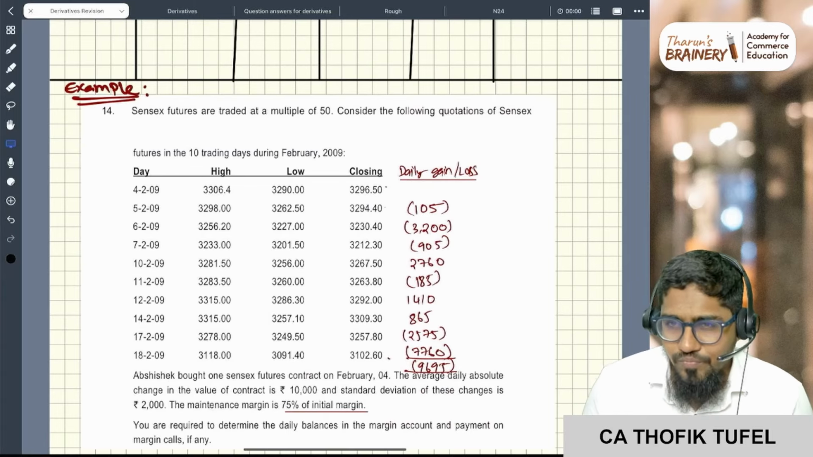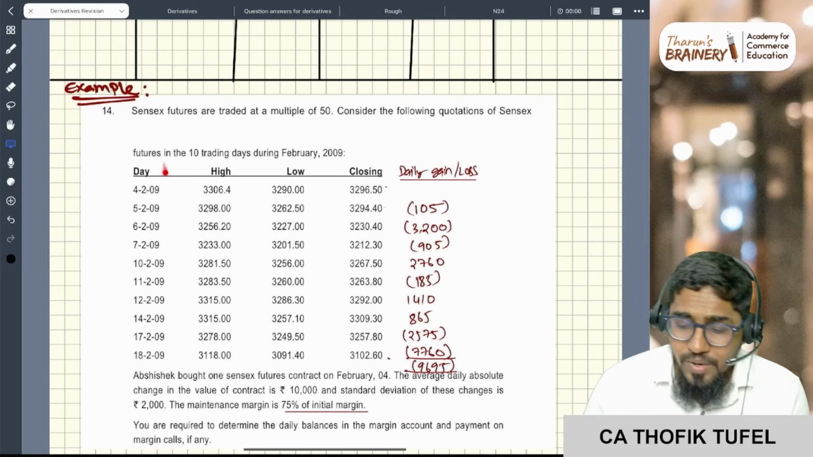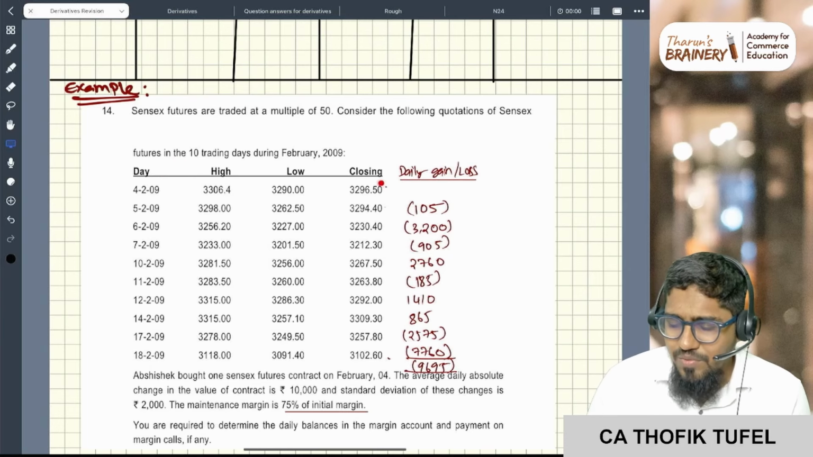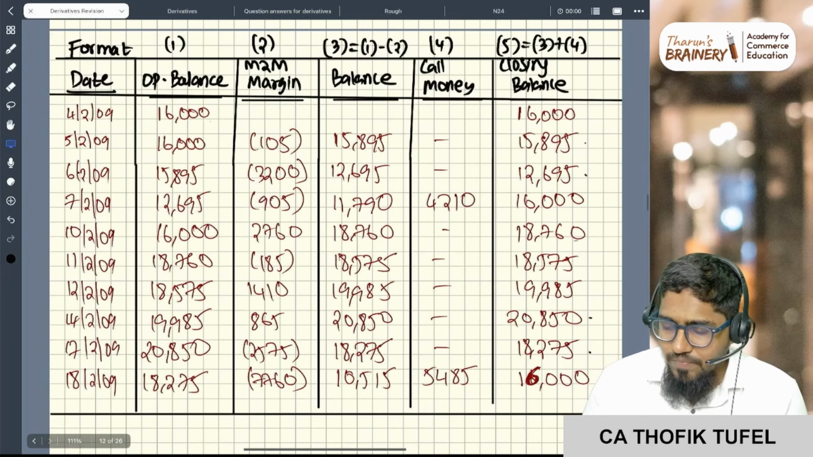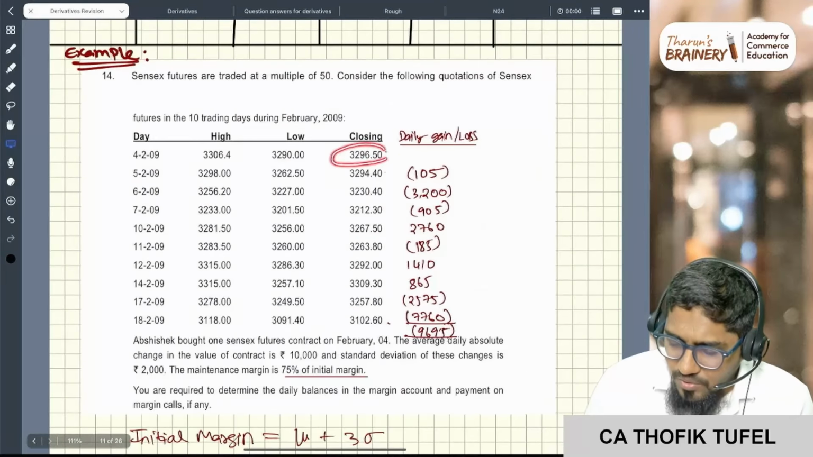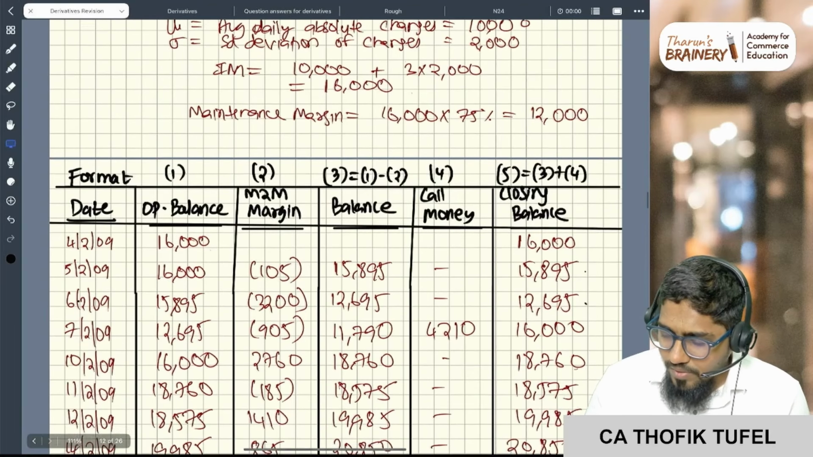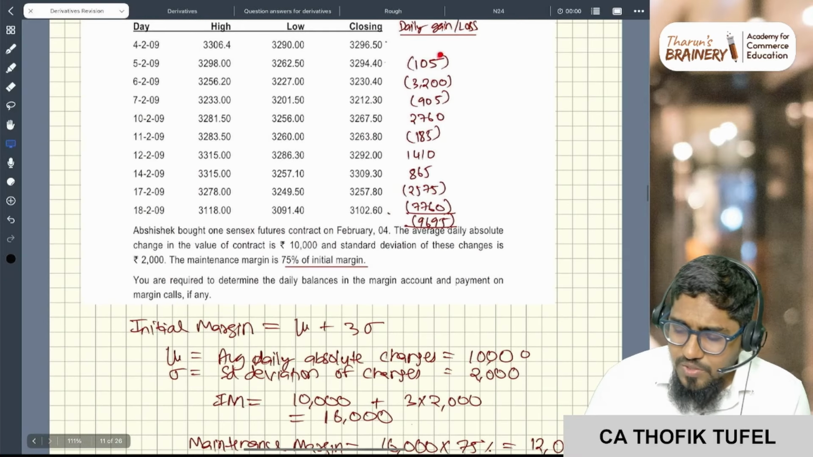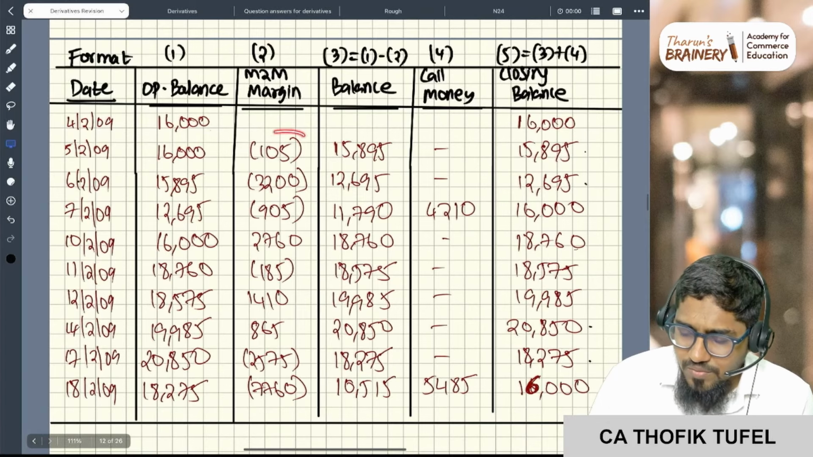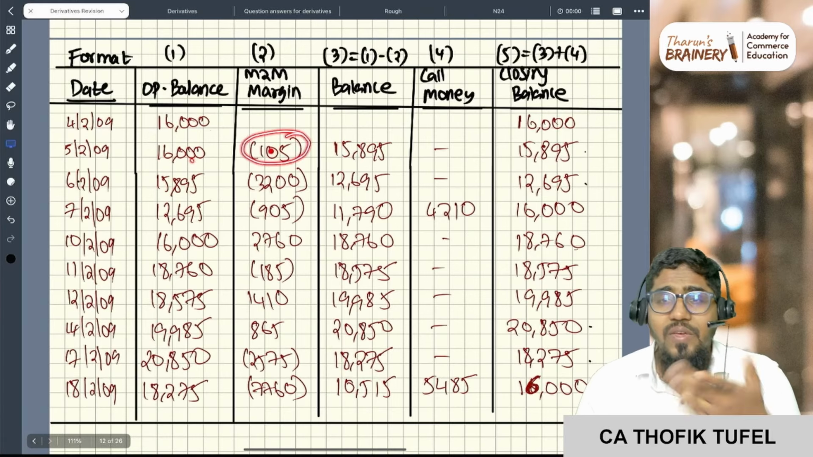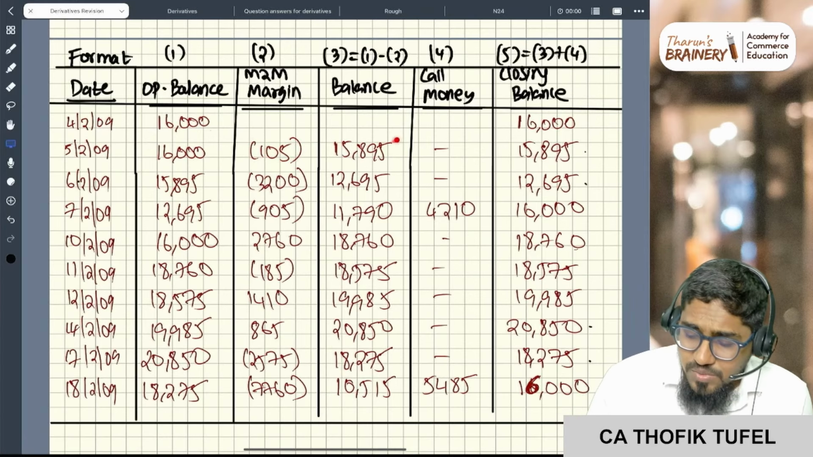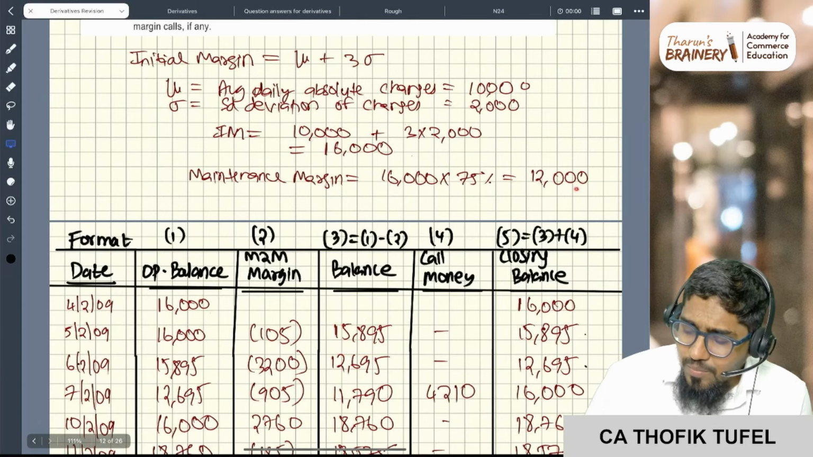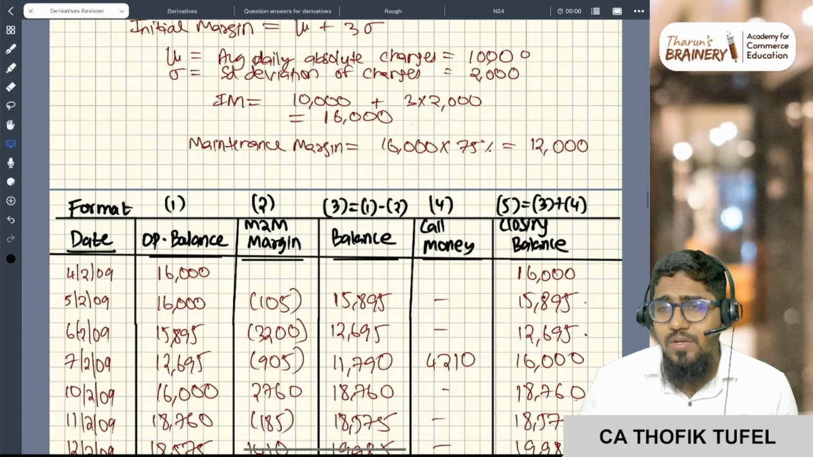Now I'm assuming, if opening balance is given and some opening price is given, then you use that. Otherwise you just have to assume that here only I'm entering into the contract. So my contract entering price is 3296.50. So 16,000 rupees. First day 105 rupees loss, so 105 gone from my margin account. Now what is my balance? 15,895. 15,895 is higher than the maintenance margin, which means I still have sufficient balance.